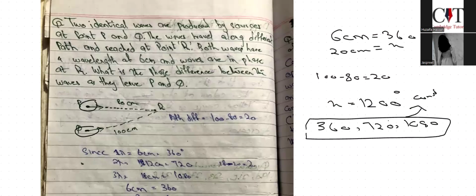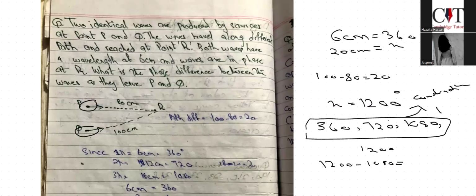Yeah. So for waves to be in phase, this should be the phase difference. But the angle is 1200. So for finding the exact phase difference, we would subtract 1200 by 1080. Why? Because we know till 1080 the waves are in phase, but after that they are not. You can also say the next point for waves to be in phase would be 1080 plus 360, 1440.